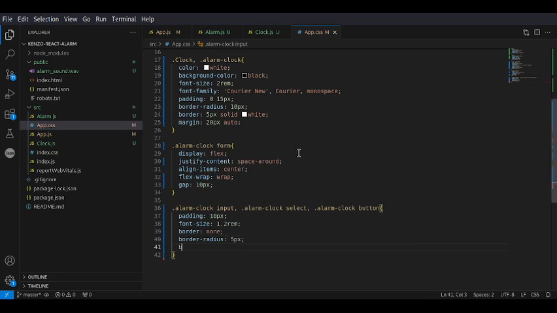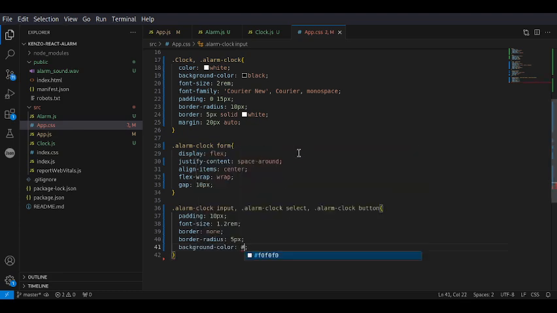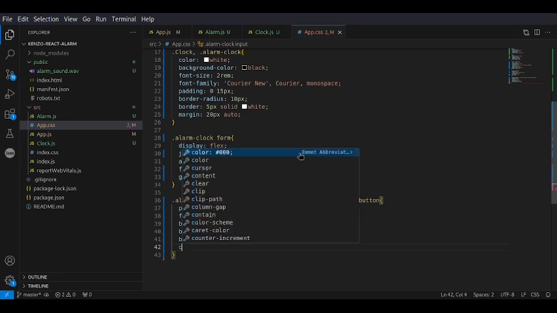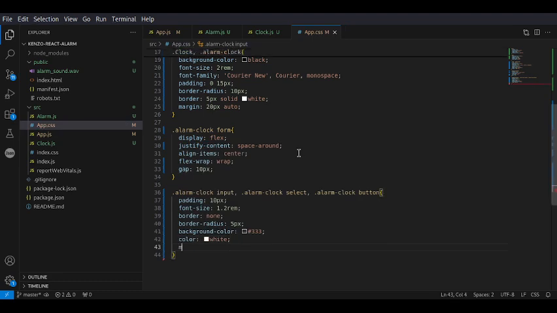And then grayish background color, and then obviously the font color should be white. And then we want to give it some margin, 5 pixels.